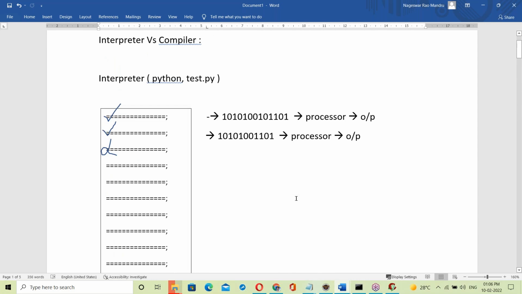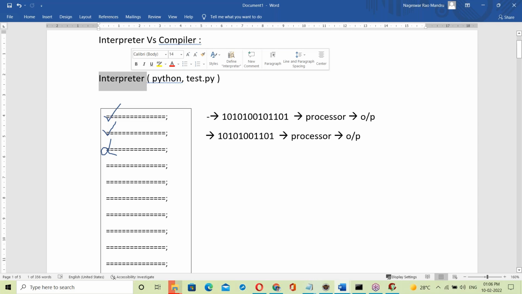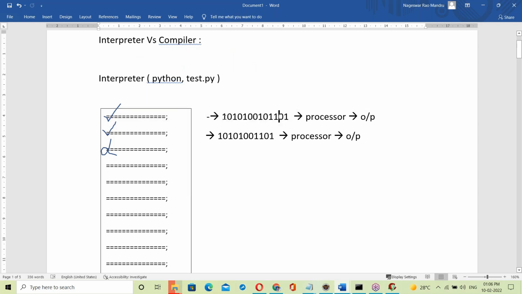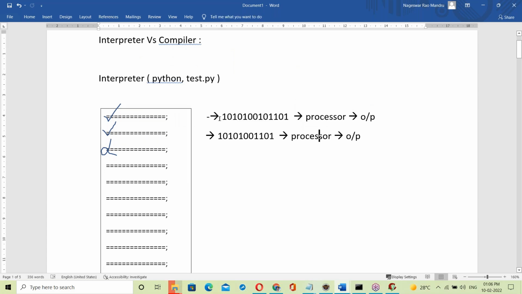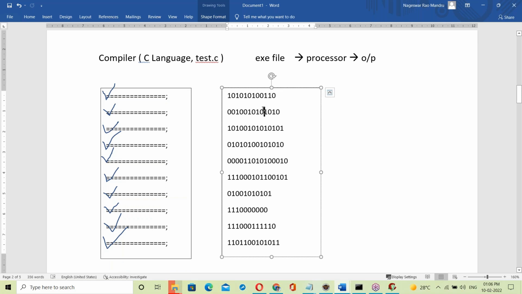Yes. Here, but why no exe file? You're asking about byte code to binary code conversion. See, the first line is converted into binary. The Java interpreter converts the first line to binary code, then executes it immediately. Next line, converting into binary code and executing. So the output comes immediately. It's not writing to another file, that exe file.